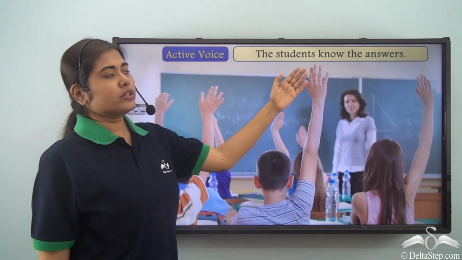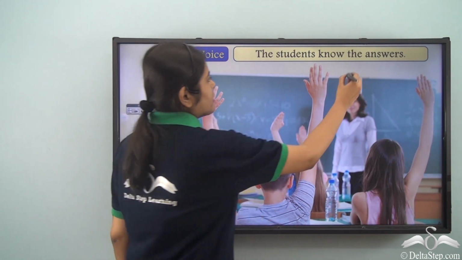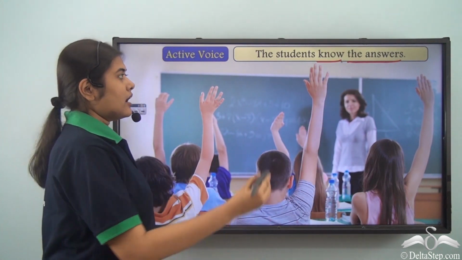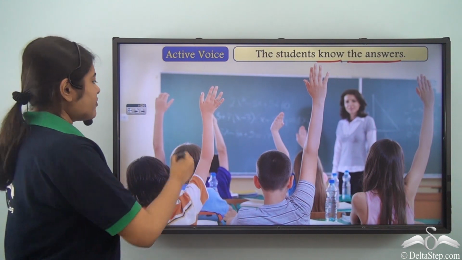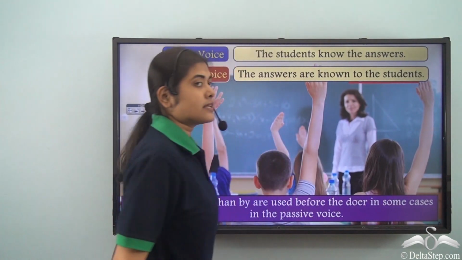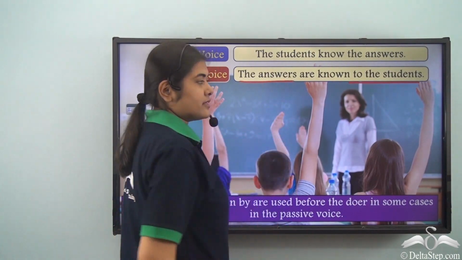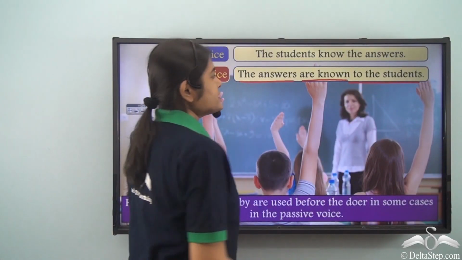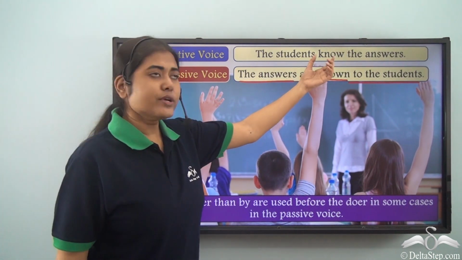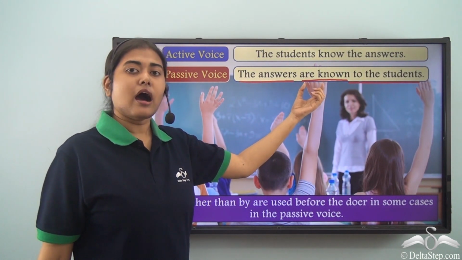The students know the answers. Now this sentence is also in the active voice. What do we see? The object is the answers, whereas the verb is "know." Now the object will become the subject in the passive voice. So how do we write? The answers are known to the students. Now here we see the object in the active voice becomes the subject in the passive voice. Then the verb form takes the be plus past participle form of the main verb. So here "know" is the verb that turns into "known," and we have used an auxiliary be verb, "are."